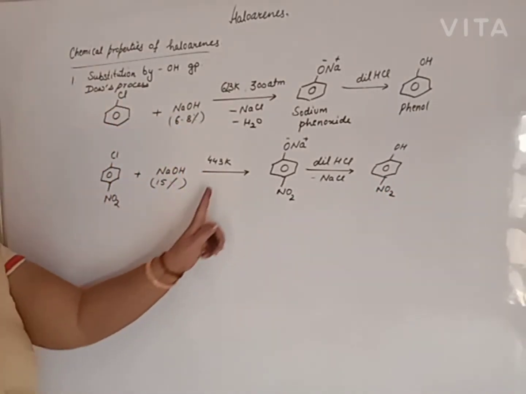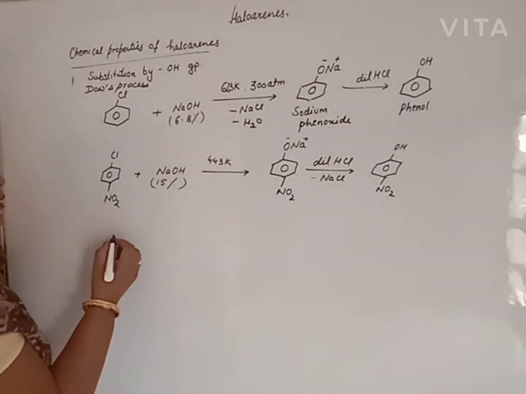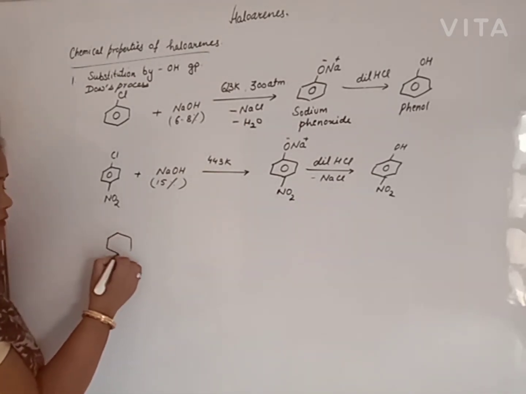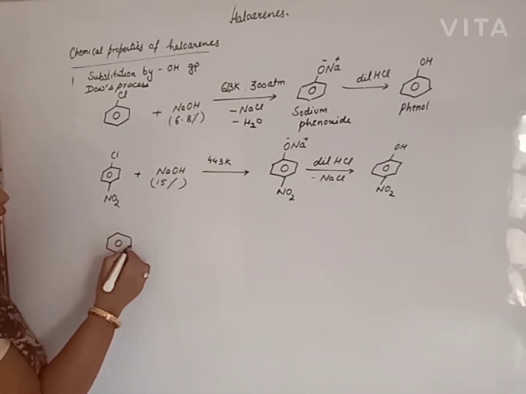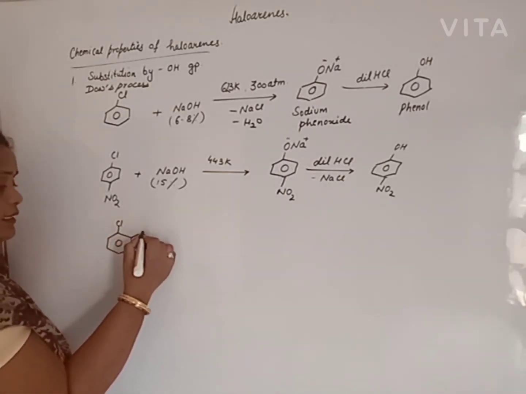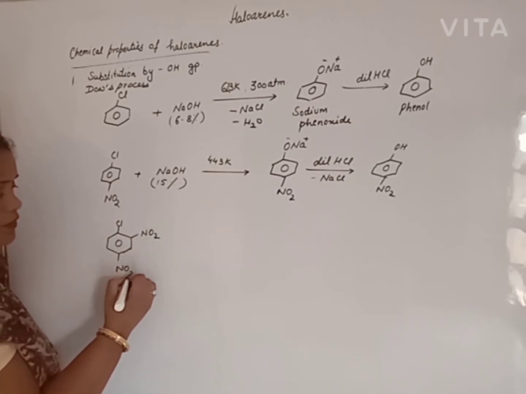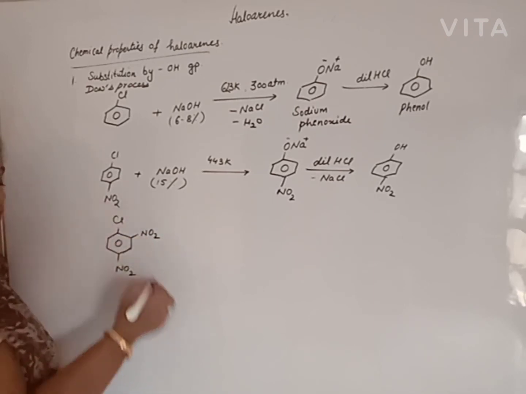Here the temperature decreases and the percentage of NaOH decreases. Now the reactivity increases more. Our chloro group or halogen group is ortho-para-directing, so if we increase the number of nitro groups, they will be added only at ortho and para positions. Clear?